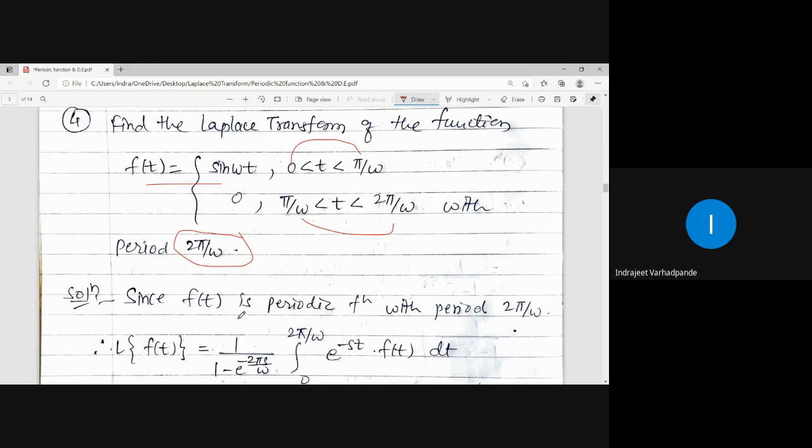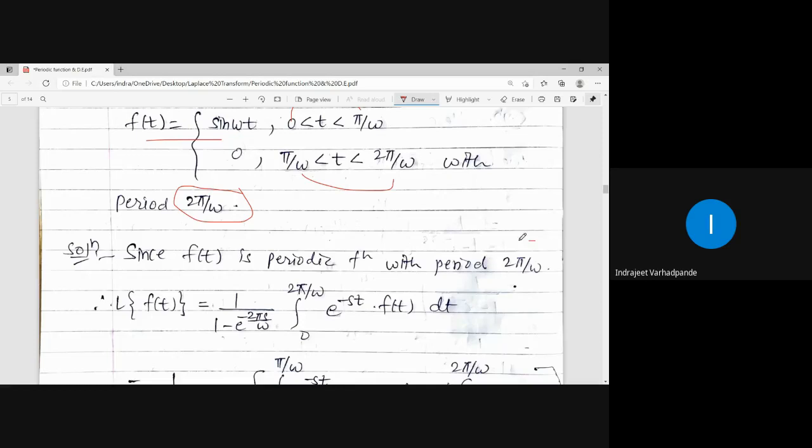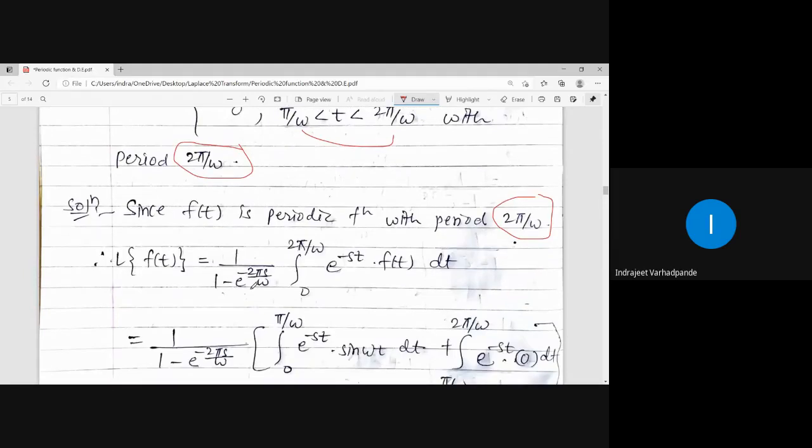So f of t is a periodic function with period 2 pi by omega. As per the formula, Laplace transform of the periodic function is 1 upon 1 minus e to the power minus sT. T is what? Period. Period is what? 2 pi by omega, into integral 0 to this e to the power minus st f of t.